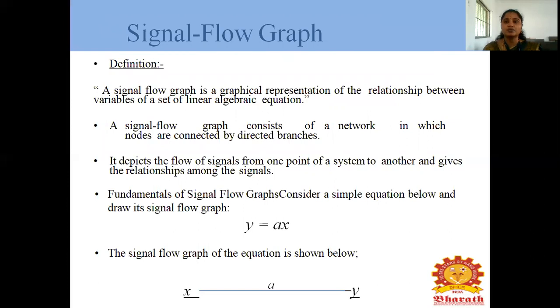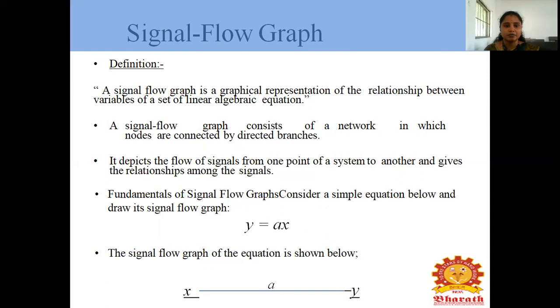Next topic: what is meant by signal flow graph. It is a block diagram reduction technique, also a graphical representation. A signal flow graph is a graphical representation of the relationship between variables of a set of linear algebraic equations. A signal flow graph consists of a network in which nodes are connected by directed branches. It depicts the flow of signal from one point of a system to another and gives the relationship among the signals.